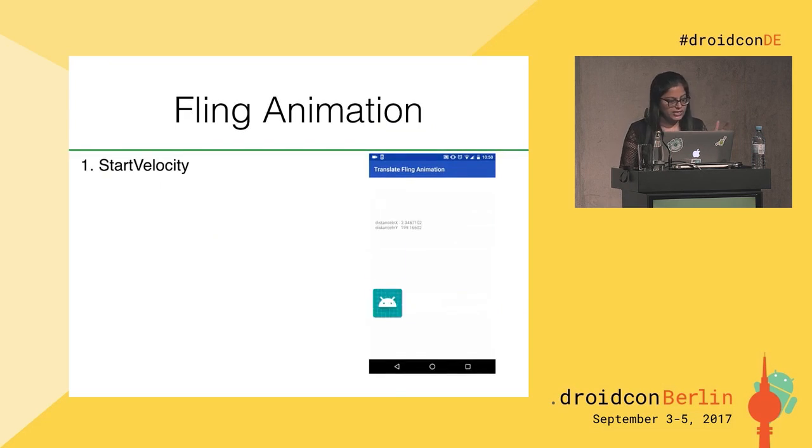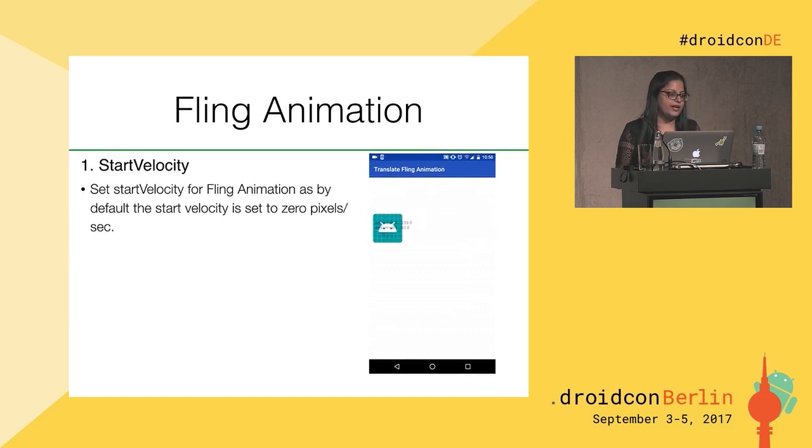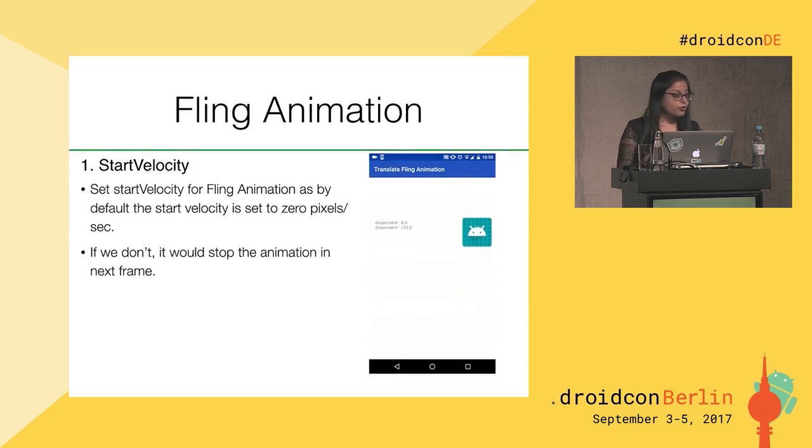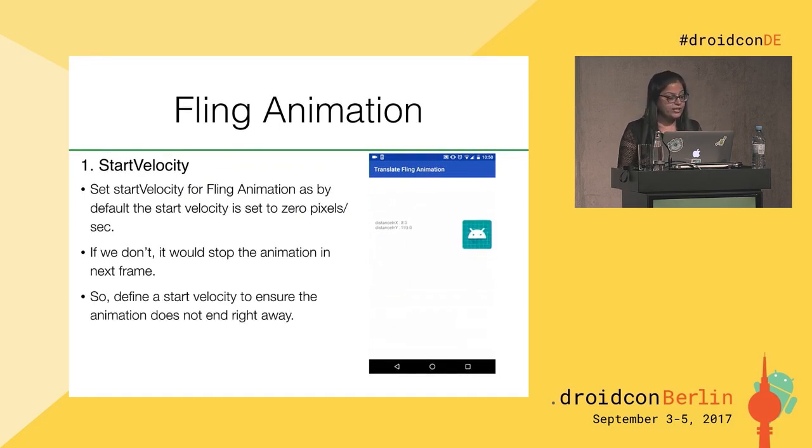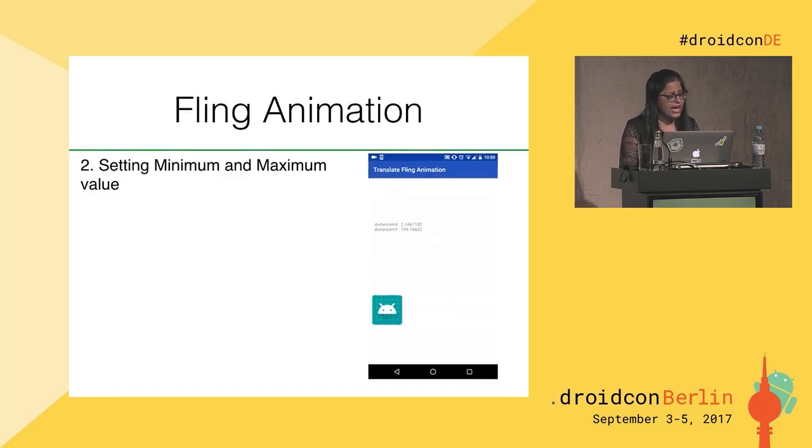So what is start velocity? You need to define a start velocity to ensure that the animation does not end right away, because by default the start velocity is configured to 0 pixels per second. If you don't do that, as soon as you fling the object, it would stop immediately. Then we have minimum and maximum range.